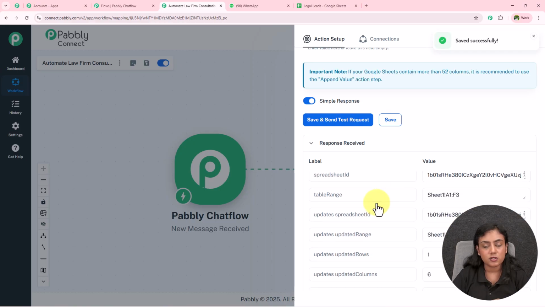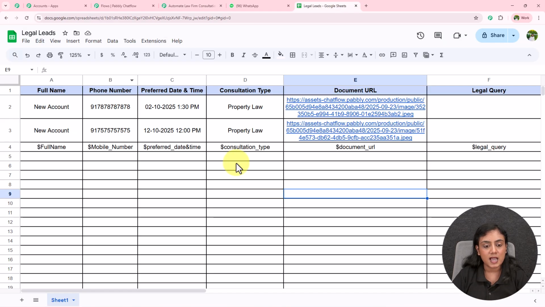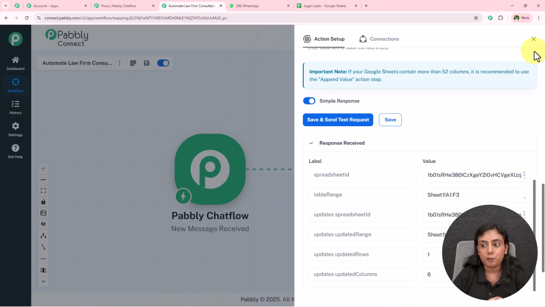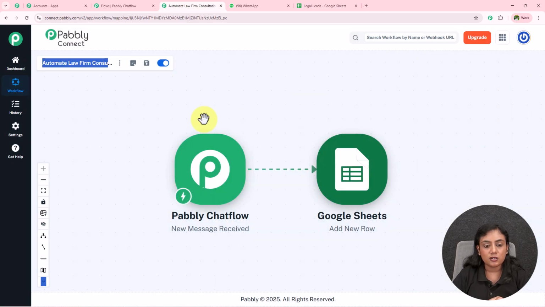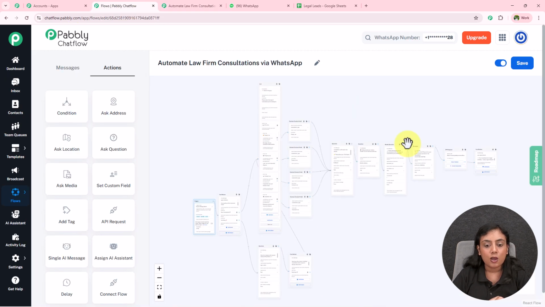We have received this response, which is a positive response, and in my Google Sheets you can see the test data has been kept as a record. As now this test data has been added over here as a record, this means the connection between Google Sheets and Pabbly Chatflow is successfully created through Pabbly Connect. Okay, as now this connection as well as this entire flow has been successfully created inside Pabbly Chatflow and Pabbly Connect. Now let us test this bot that we have created.